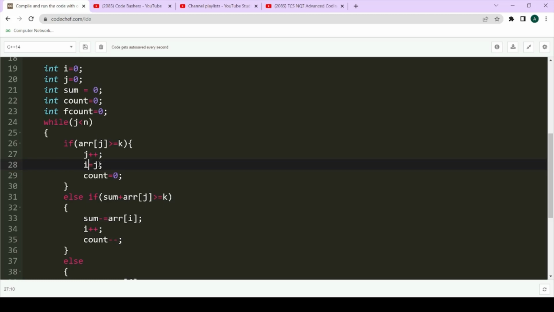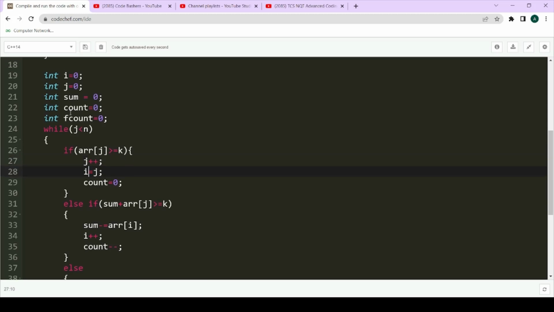From the next element. So we are simply ignoring that element by doing j plus plus, and we are simply placing the i value with the j value only, because initially also i and j were equal, and after this encounter also i and j are equal, and again we will be starting, we are doing count equal to 0.